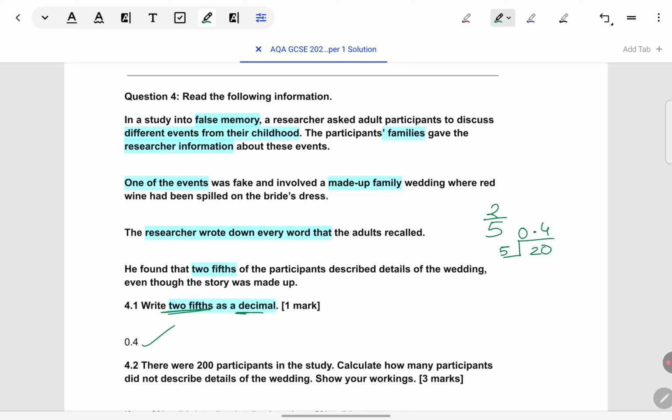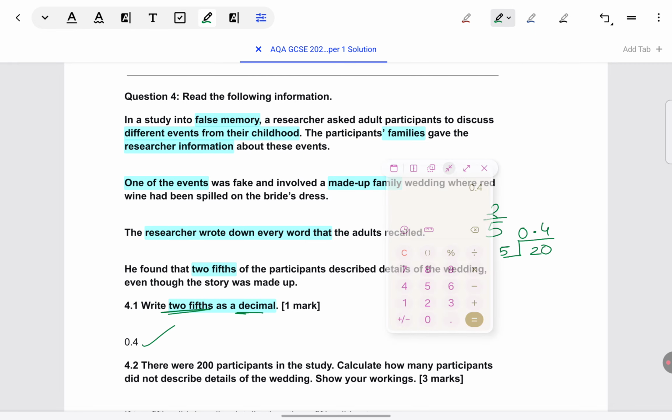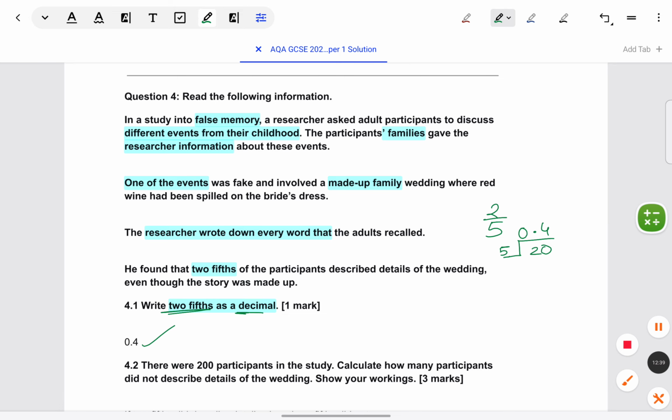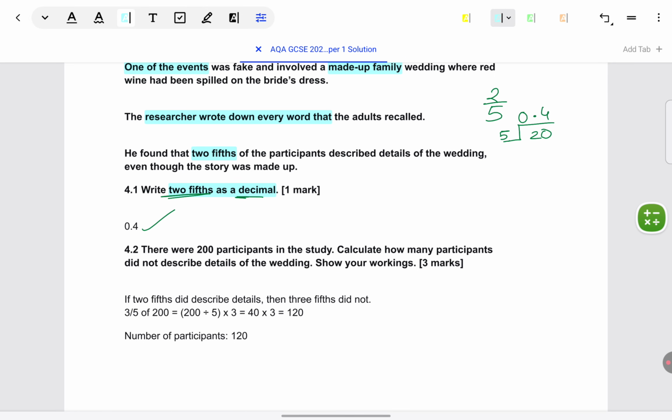Otherwise, you can do it on the calculator. I'll quickly show you how to do it on the calculator as well. Okay, so to do it on the calculator, you have to do 2 divided by 5 and then you have to press the equal to sign. The answer that you get, you have to fill in here. So that's for that question. Let's look at the next one. There were 200 participants in the study. Calculate how many participants did not describe details of the wedding. Show your working.